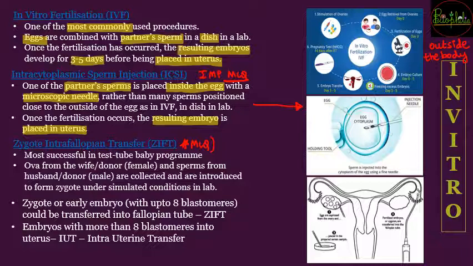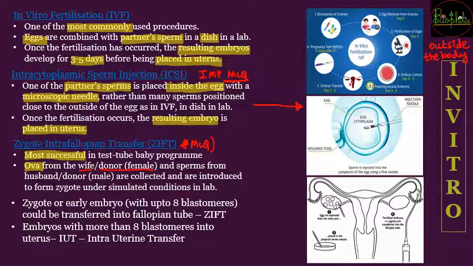So this method is a very successful method in the test tube baby program. So what happens in this technique? First of all, the ova are going to be collected. The collection of ova can be done either from the wife or the female donor.